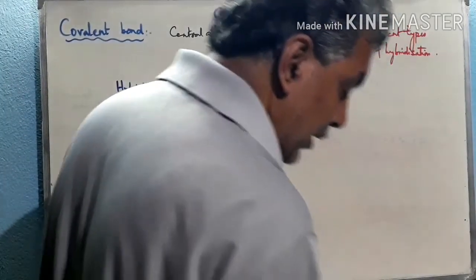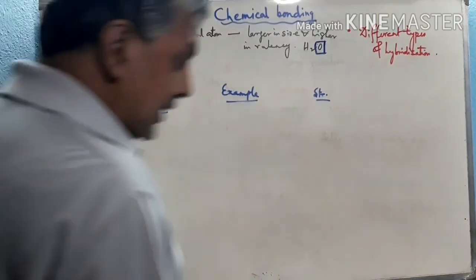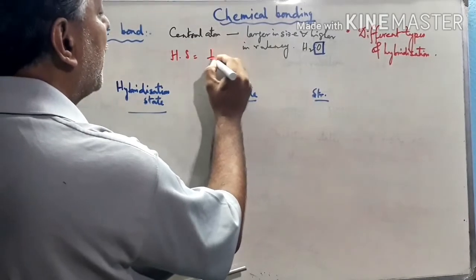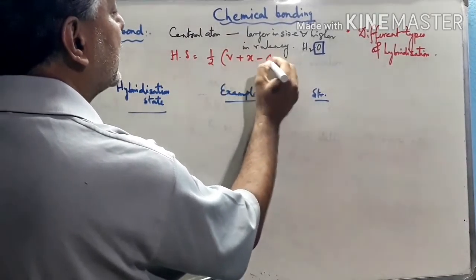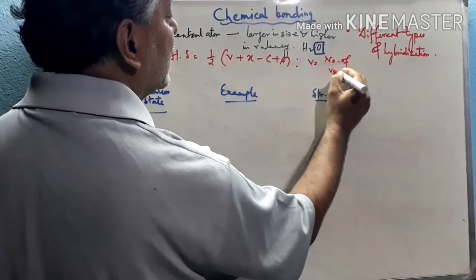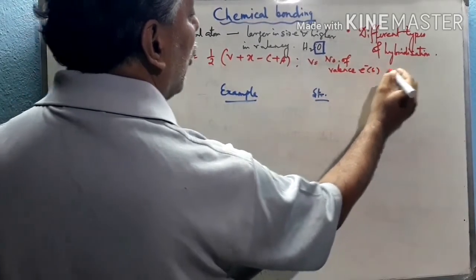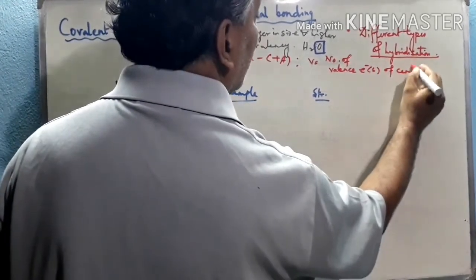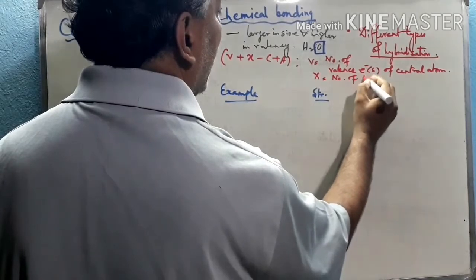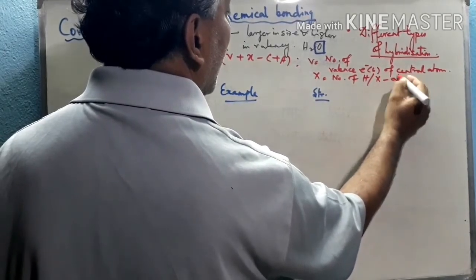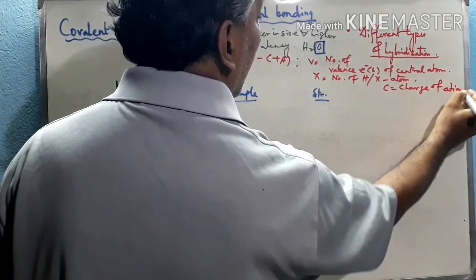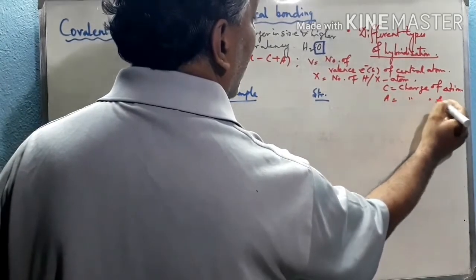Now after finding the central atom, we have to find out the hybridization state, and the formula for the hybridization state is equal to half of V plus X minus C plus A, where V equals the number of valence electrons of the central atom, X equals the number of hydrogen or halogen atoms, C equals the charge of the cation, and A equals the charge of the anion.